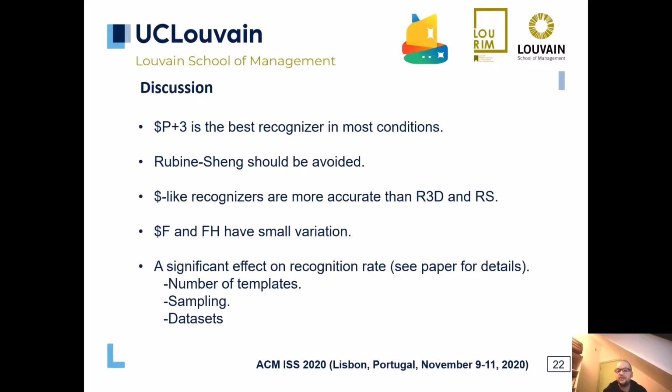Rubine Chang should be avoided due to its low recognition rate in all conditions compared to the other recognizers. Concerning the effect of factors on measures, we can cite the significant effect of the number of templates on the recognition rates of all the recognizers, and the significant effect of the number of points on dollar-like recognizers. Likewise, the dataset significantly affects the recognition rates of all recognizers in the user-independent scenario.